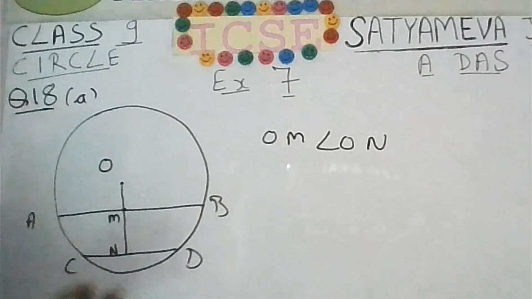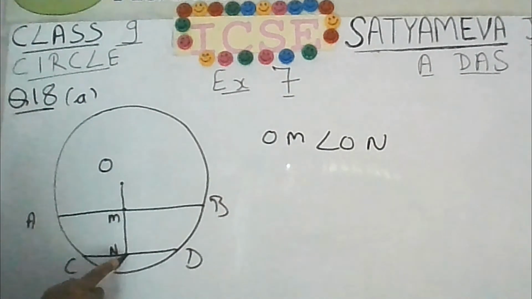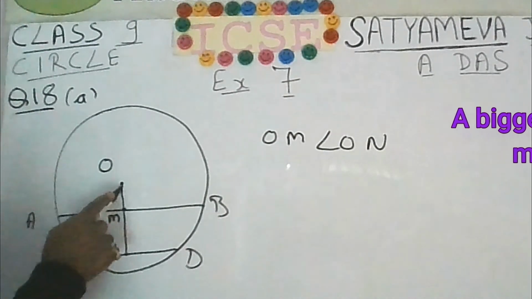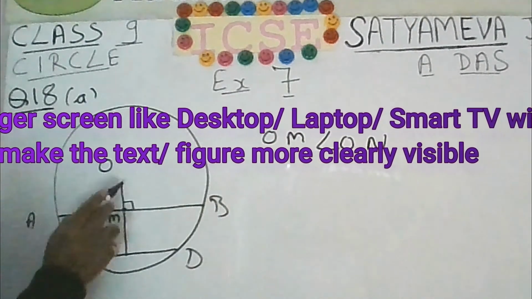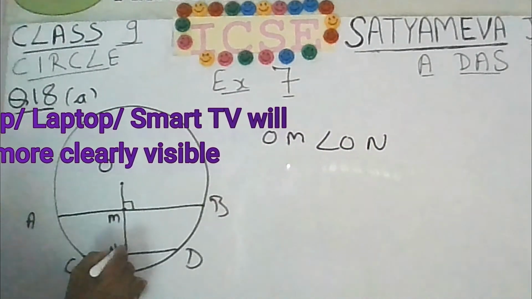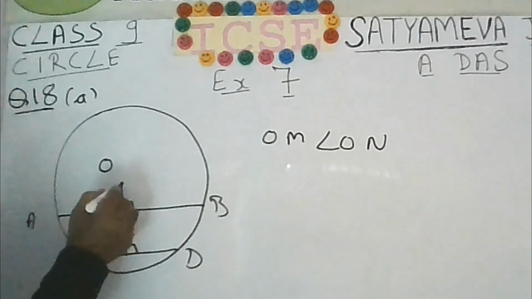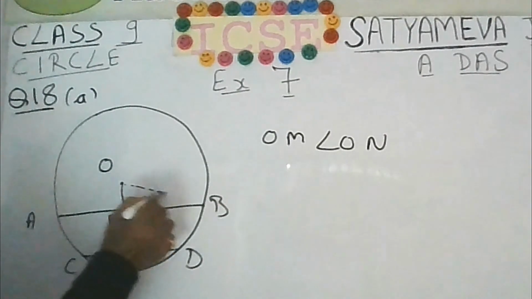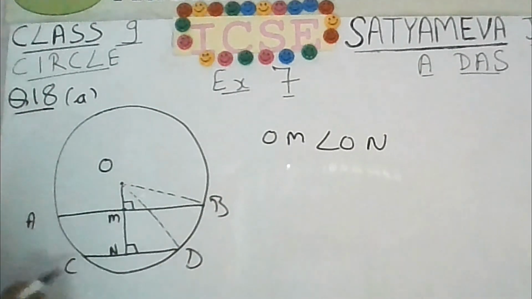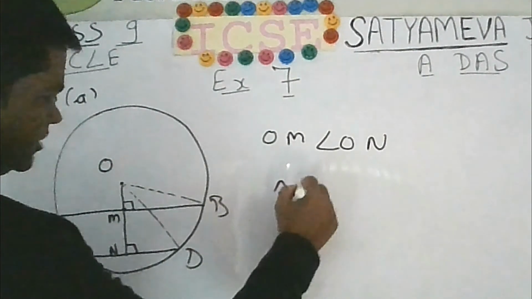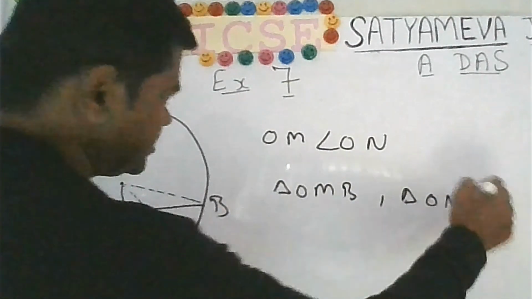What I have done is that I have marked the midpoint. So this construction you will have to do from your own side. You take the midpoint of the chord AB, you take the midpoint of the chord CD. If you join the midpoint with the center, then it will be perpendicular. So this line ON will be perpendicular on CD. Now you can imagine if you join O with B or O with D, then you can see two right angle triangles, triangle OMB and triangle OND.